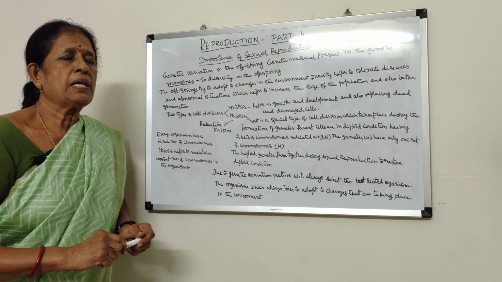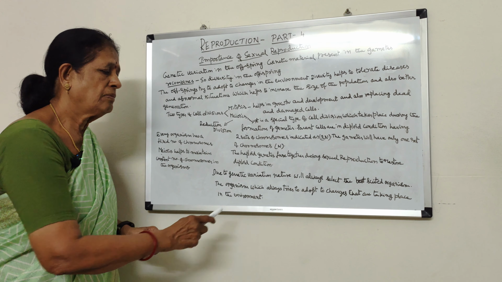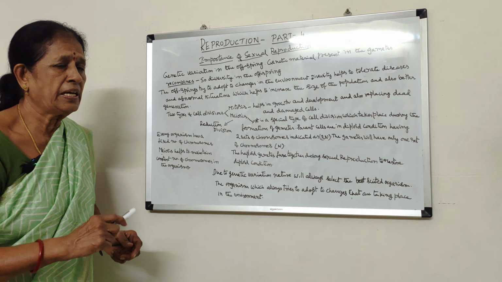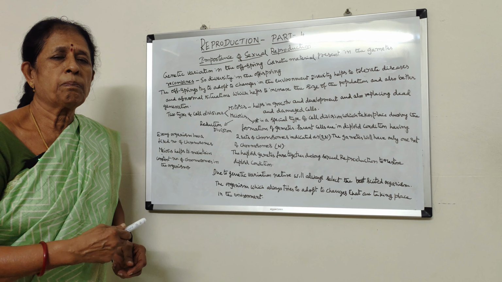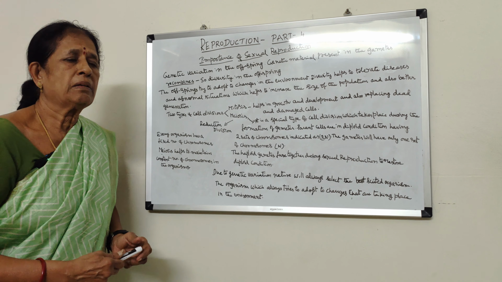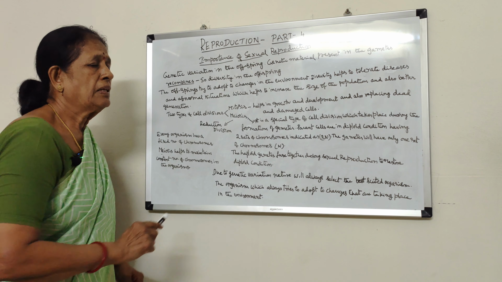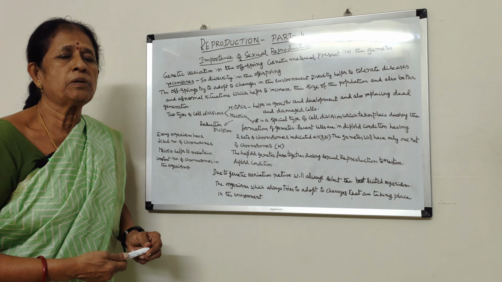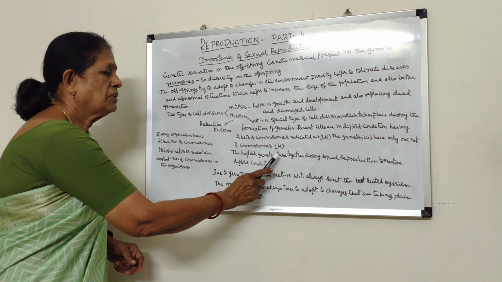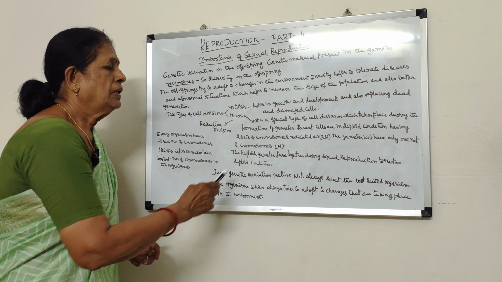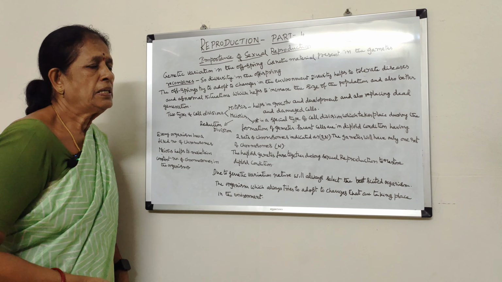It will always eliminate the organisms with non-beneficial or weak characters, which is called natural selection. So that is the importance of meiosis, and also how the haploid gametes fuse together.